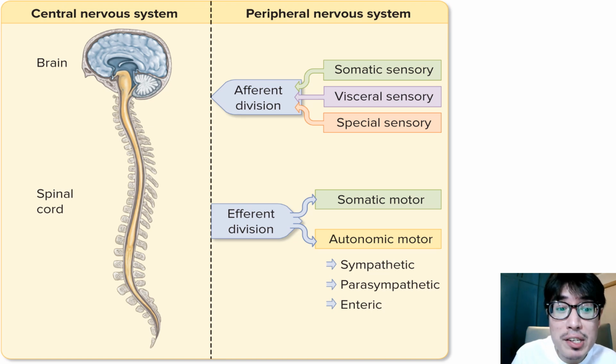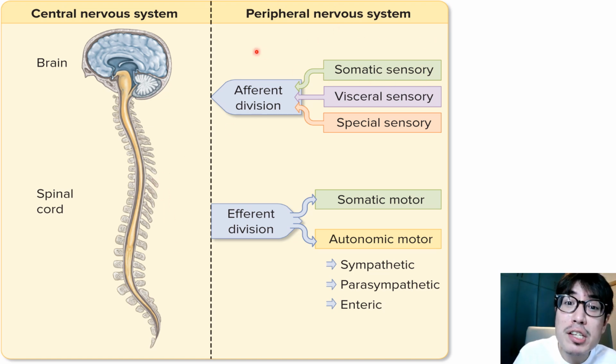The human nervous system is divided into a central and a peripheral nervous system. The central nervous system is comprised of two key structures, the brain and the spinal cord. And it is the role of the CNS to process, to make sense of information.